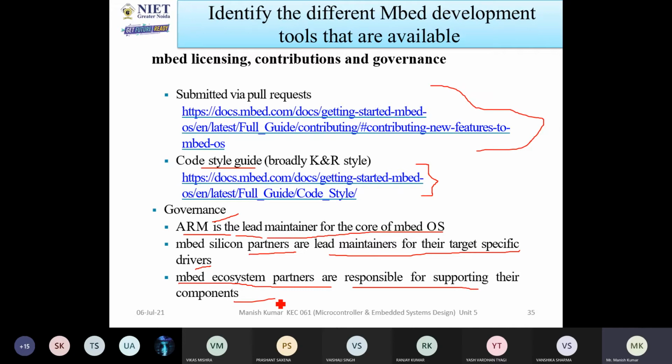So if you're going to design any systems, you need some constraints like software and different types of hardware. It means if you're using hardware, you need drivers. For that purpose, the component company is responsible. They will take care of all the things. If you want to use any drivers, you can select any drivers. And also, if you have any problem, you can directly contact them. They will be able to solve all of your issues.